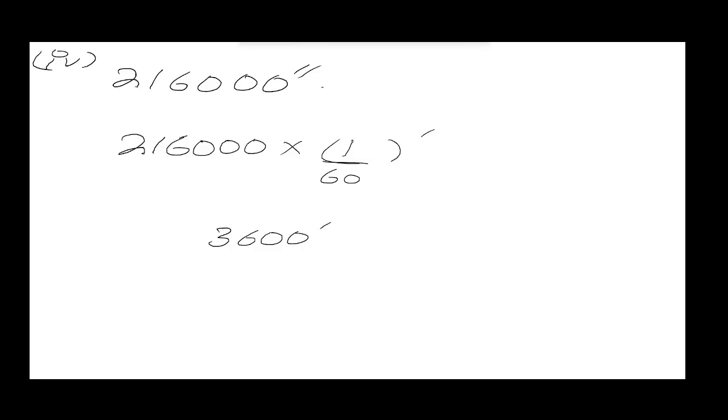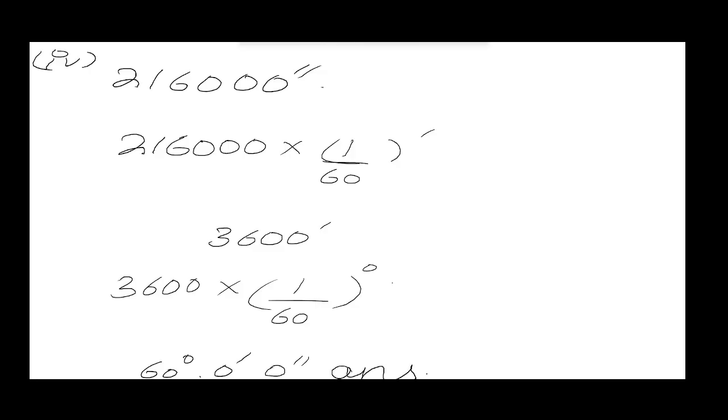Now 3600 will then again be converted into degrees. So we will write 3600 multiplied by 1 by 60 and this time it will be degrees. So when both of these are multiplied with each other, we get 60 degree only. So that leaves our minutes as 0 and our seconds as 0, and this will be our final answer.